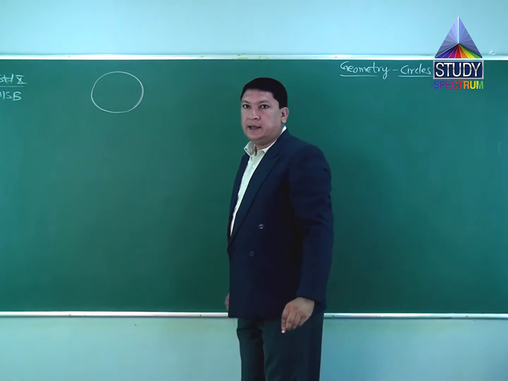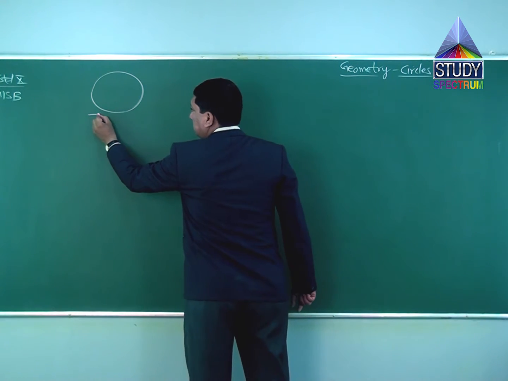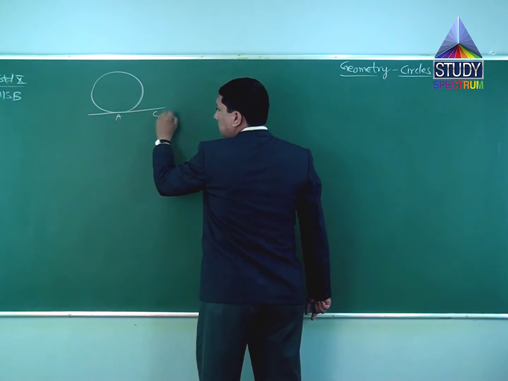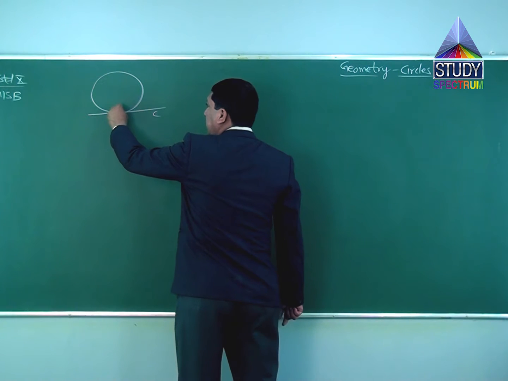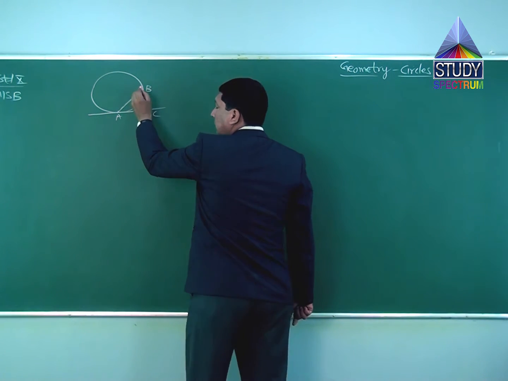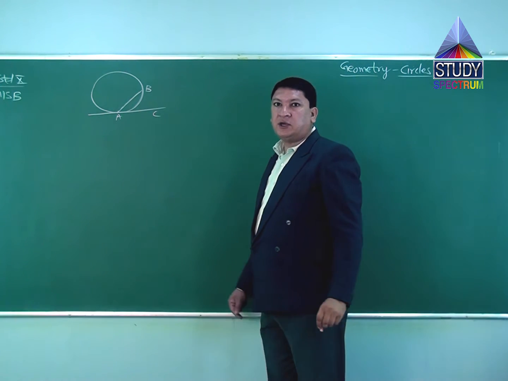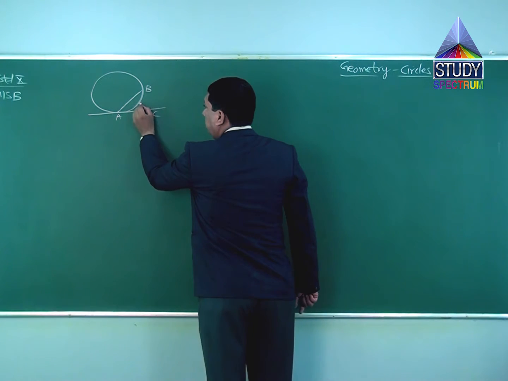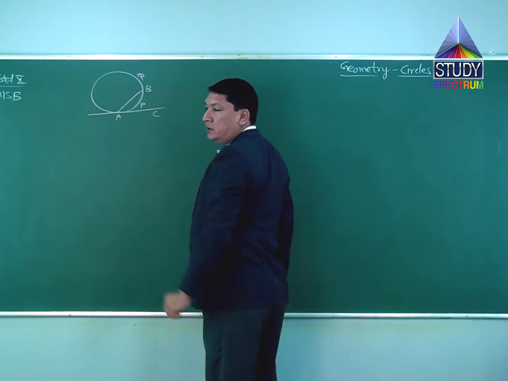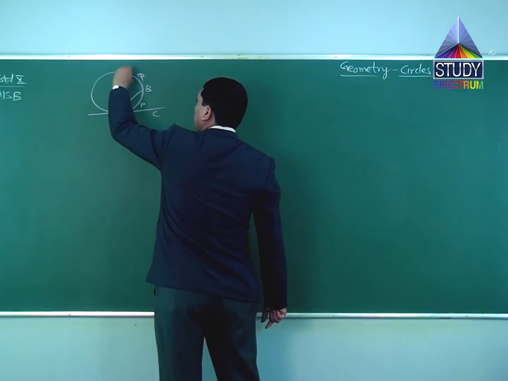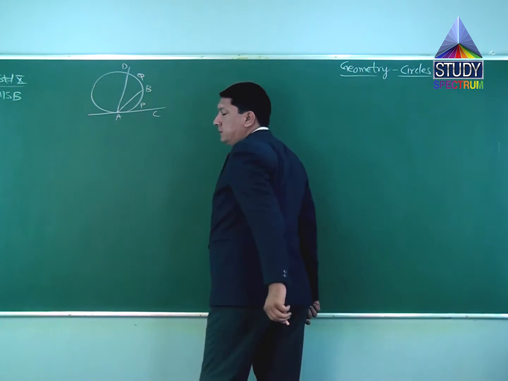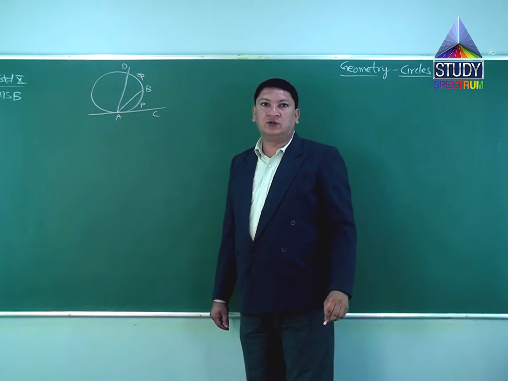In this circle, AC is a tangent. Then a value is given to us. AB is there. Then after that, PQR this way. Then point D is also given. D is here. Now let's see what all values are given to us.